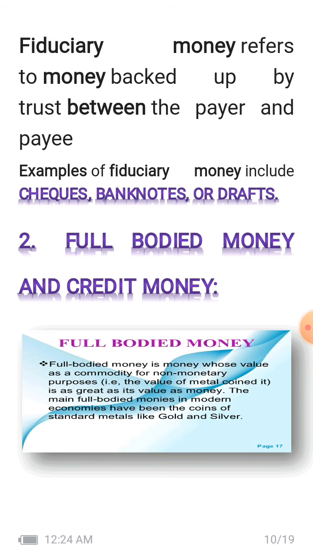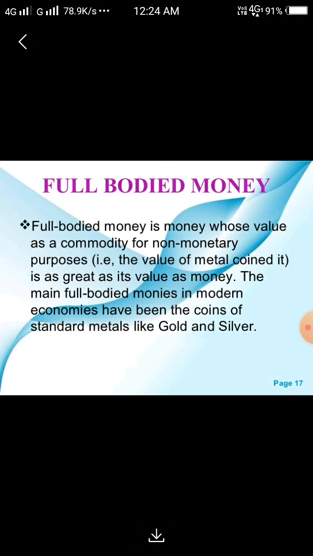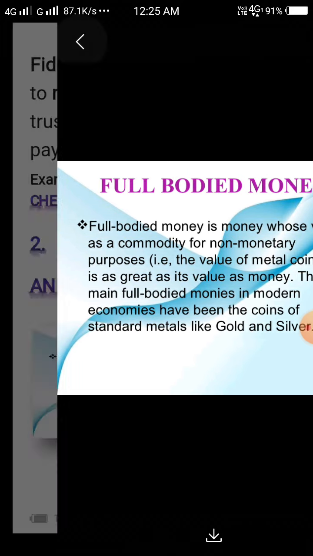Now the full bodied money and credit money. Full bodied money is money whose value as a commodity for non-monetary purposes is as great as its value as money. The main full bodied money in modern economies has been the coins of standard metals like gold and silver, whose value as a commodity for non-monetary purposes is as great as their value as money. Right? Keep in mind, that is full bodied money.